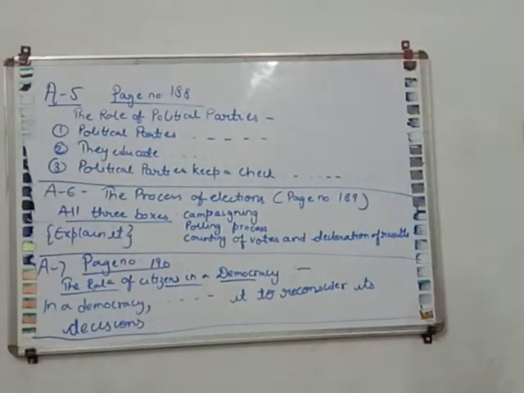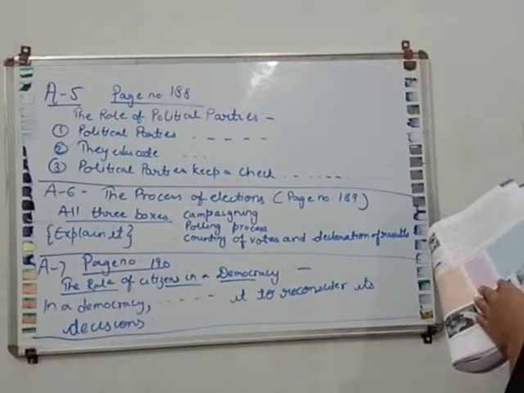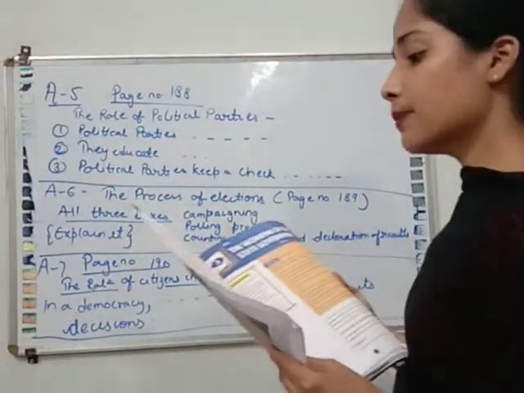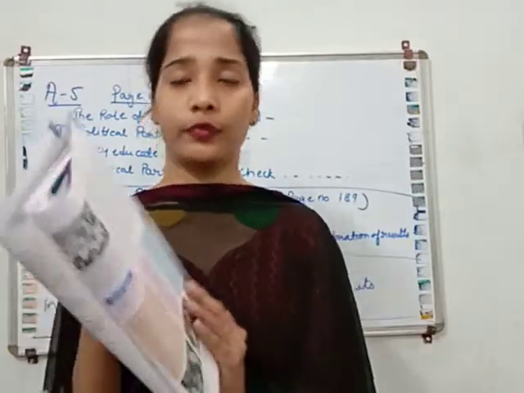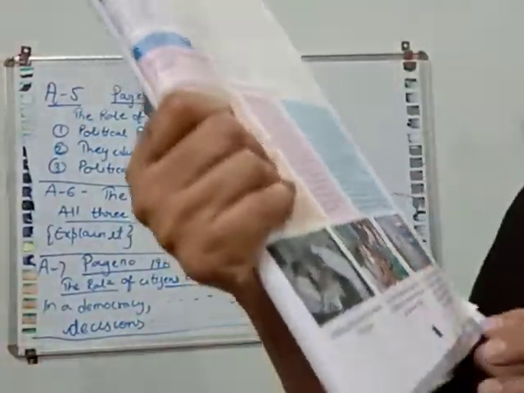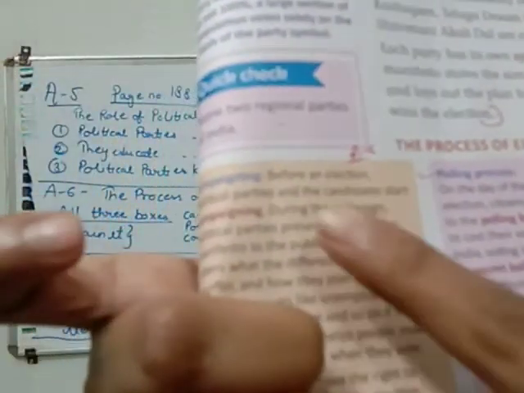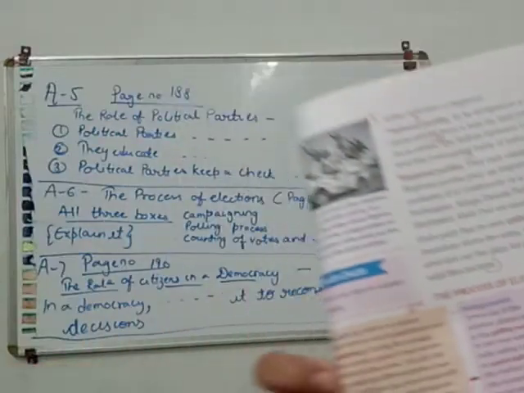Okay. Now question number 6 is, describe the process of election in India. This answer is long. You have to write all these three boxes which are given on page number 189, the process of election, in answer number 6. You have to explain all these three boxes in your notebook: campaigning, polling process, counting of votes and declaration of result.